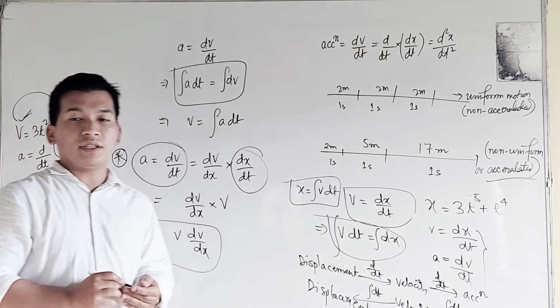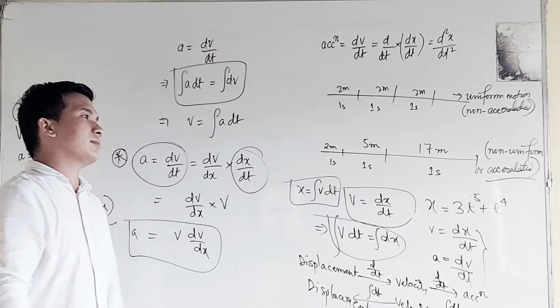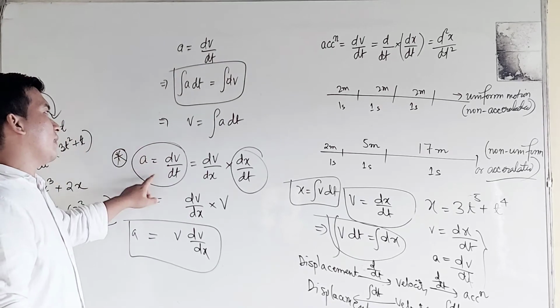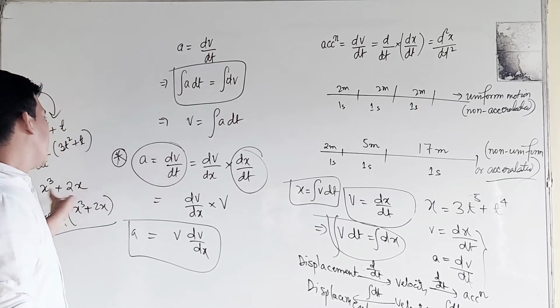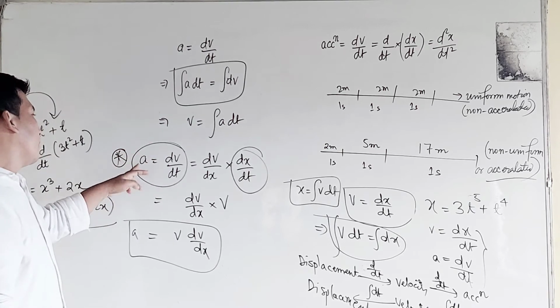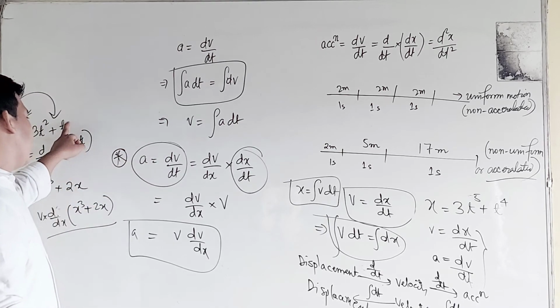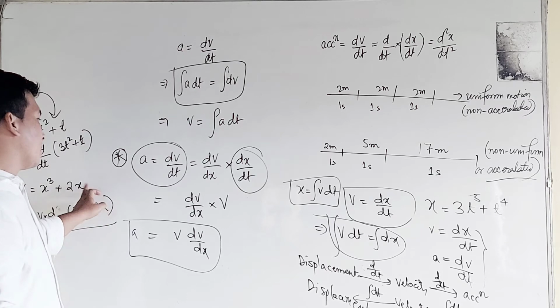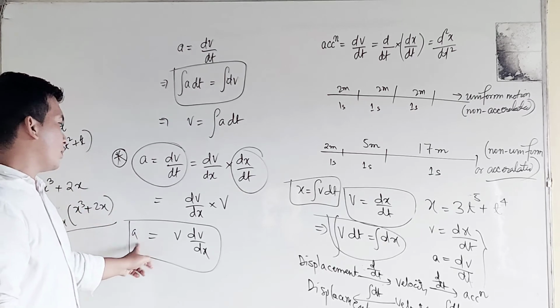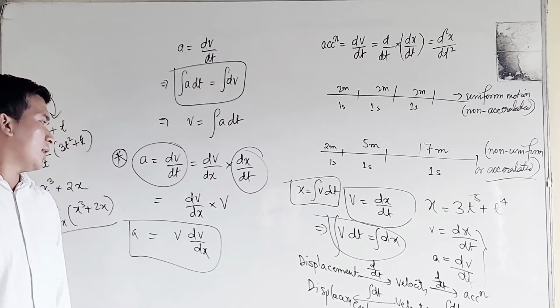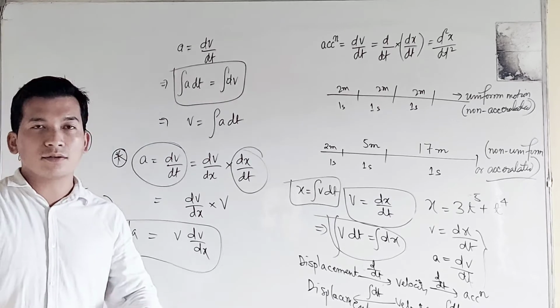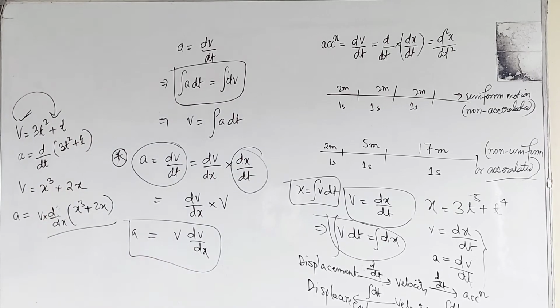If the velocity is given in terms of time, then acceleration can be easily found by using this formula. And instead of giving velocity in terms of time, if they express it in terms of displacement x, then we are going to use acceleration a equal to v dv by dx. Is that understood? Let us do one question based on this formula.